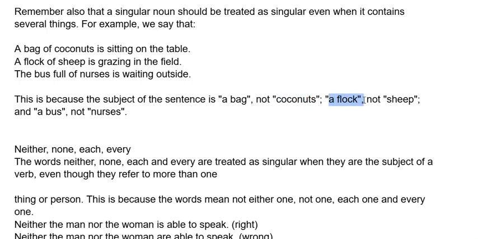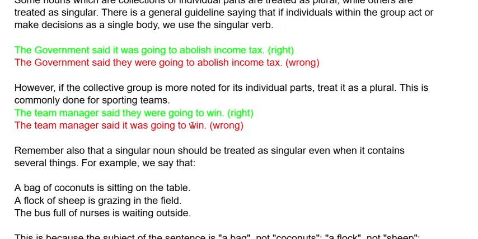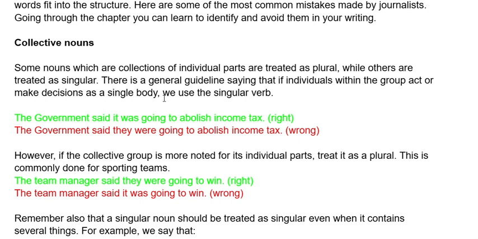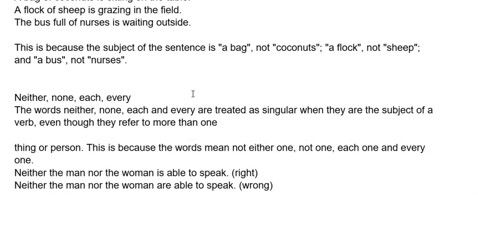The subject is a flock, not sheep. The subject is the bus, not the nurses. So when we have a singular noun, we use a singular verb.